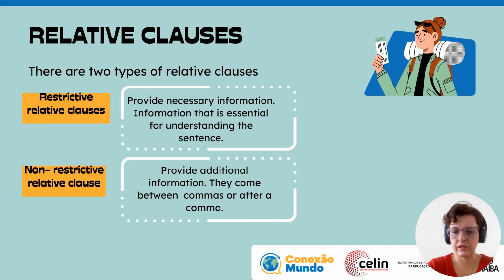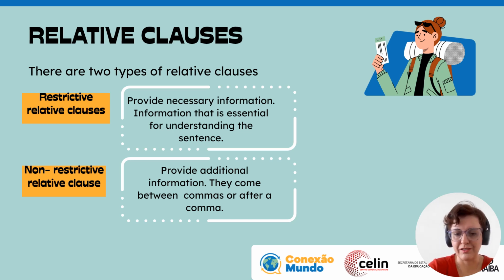The relative clauses, which are the clauses that come after the relative pronouns, are of two types. We have the restrictive and the non-restrictive. Pay attention to the word, it helps. Restrictive: the information provided after it is essential, is necessary. If you don't use the relative clause in a restrictive relative clause sentence, you won't understand the sentence.